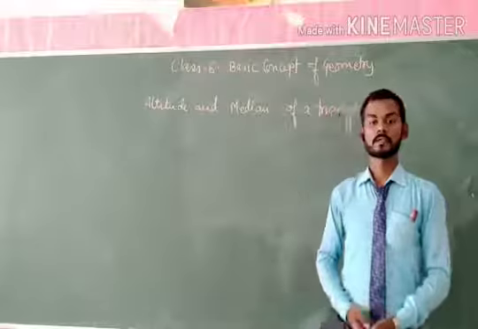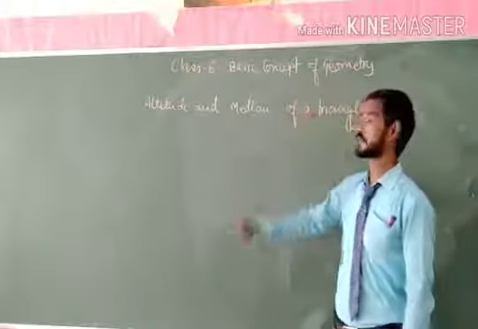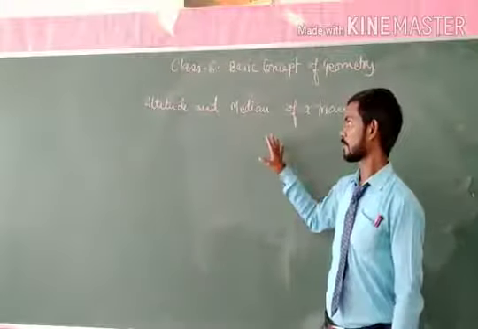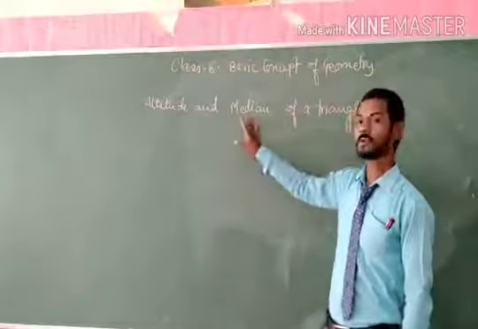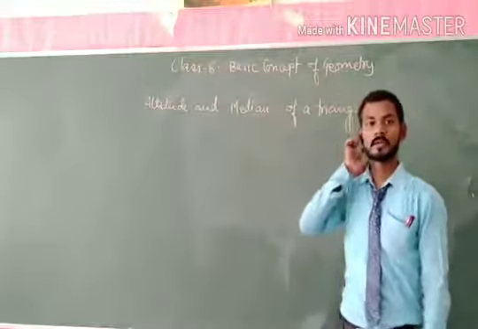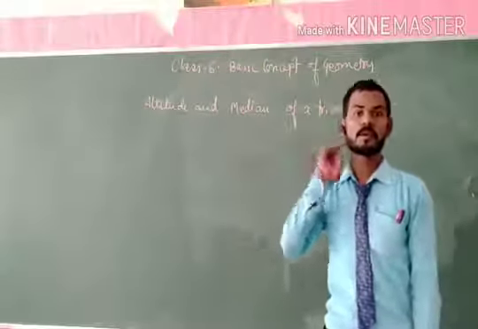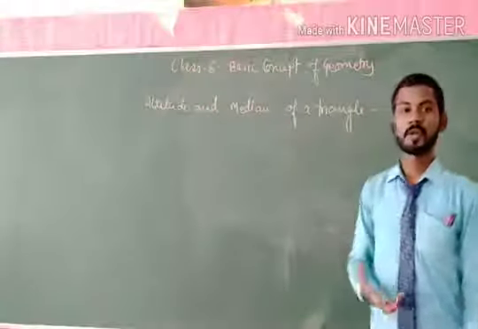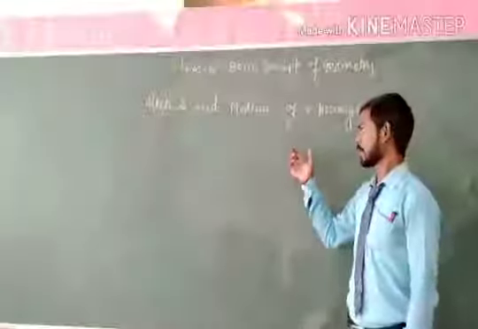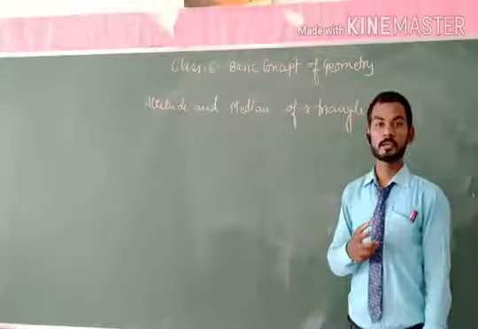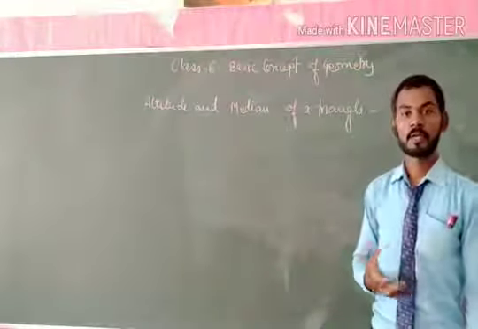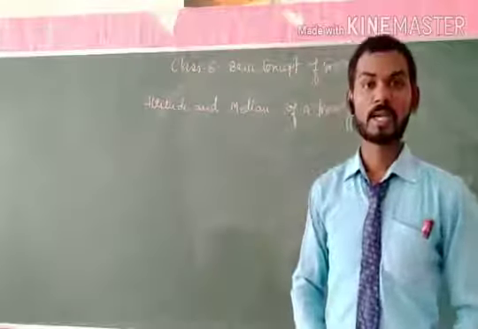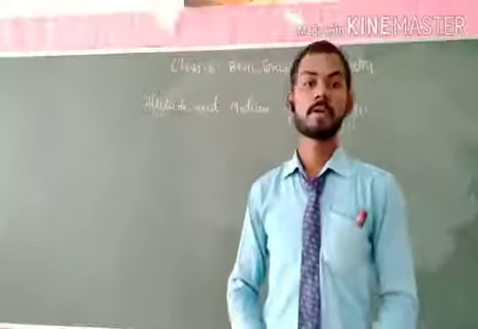We are discussing the topic basic concept of geometry, in which today we are discussing the altitude and the median of a triangle. Also, we have learned about the triangle and some basic information about the triangle. But altitude and the median are very important information related to the triangle. So let us discuss the altitude and the median of the triangle.